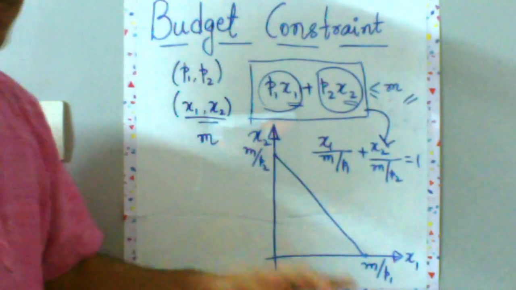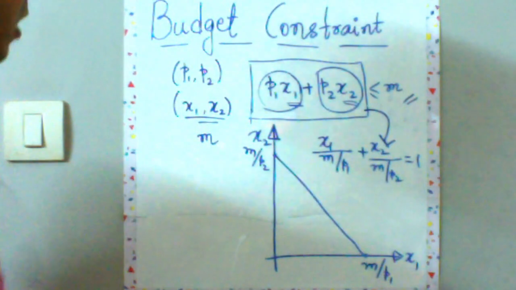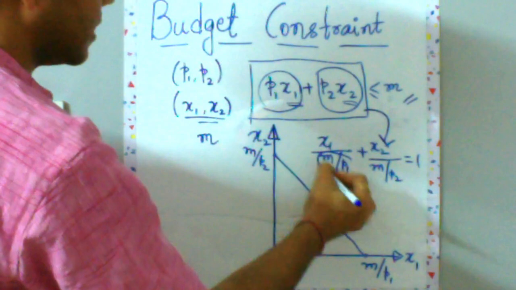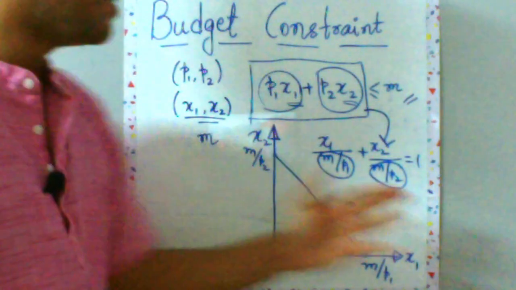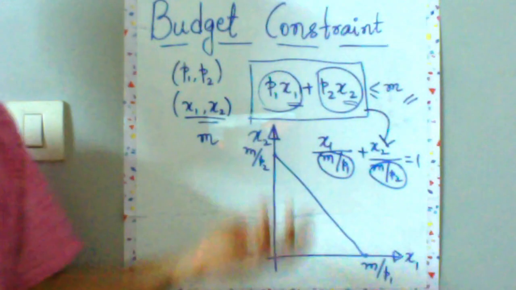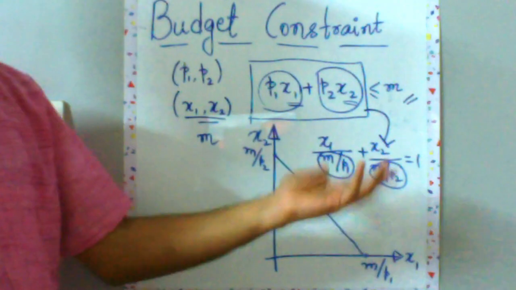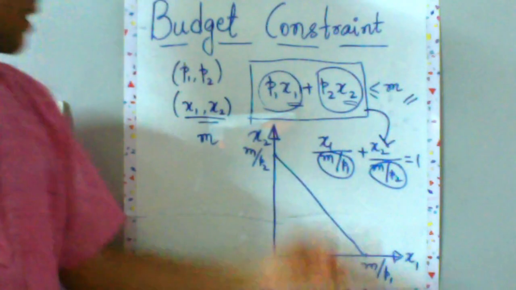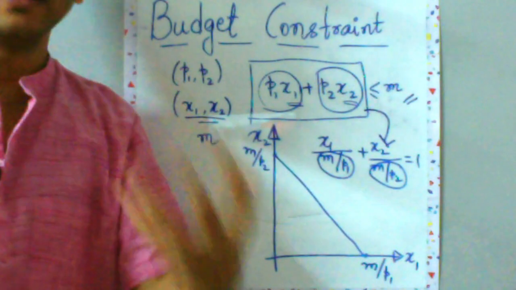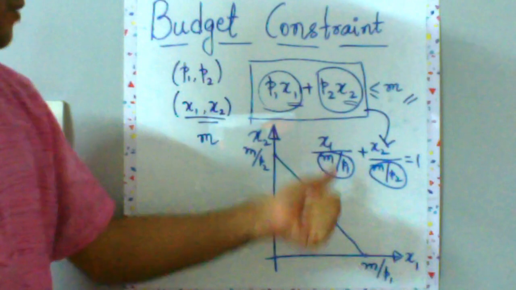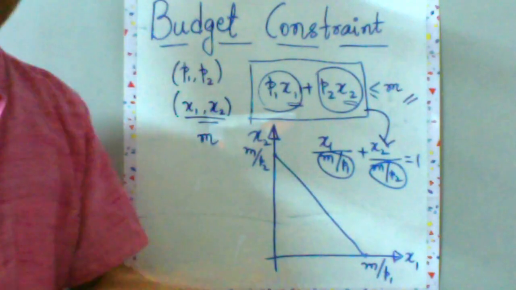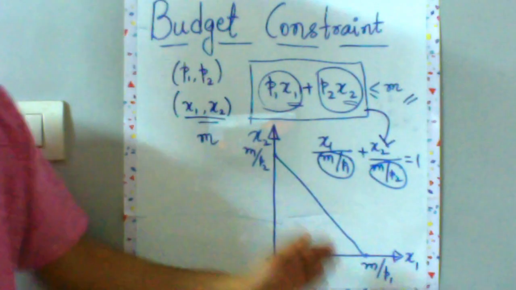I'm just checking the equality case. So x1 by this plus x2 by this is equal to 1, which is an equation of a straight line in the intercept form. In your coordinate geometry, we say this is your x-intercept, this is your y-intercept. But over here, this is your x1 intercept, this is your x2 intercept. So you get the idea of how we have drawn this straight line.